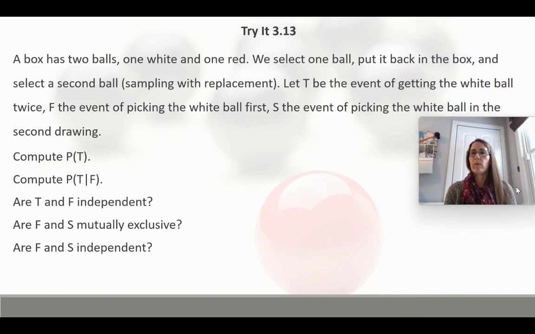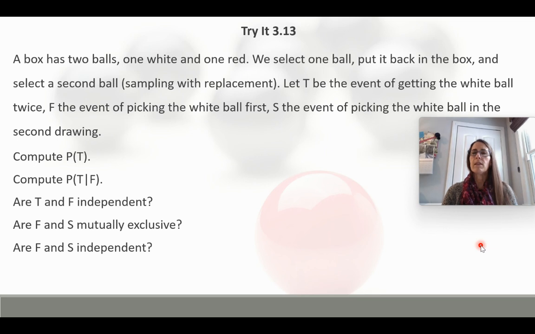So try it 3.13 in our book. A box has 2 balls, one white and one red. We select one ball, we put it back in the box, and then we select a second ball. So this is sampling with replacement. So we know it's independent.